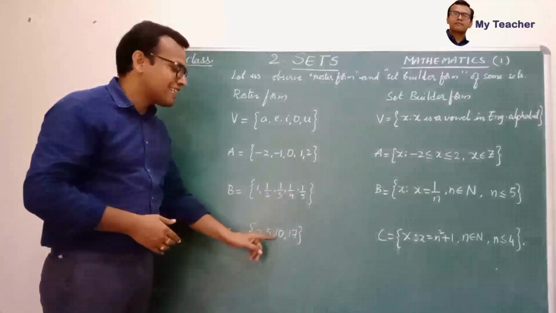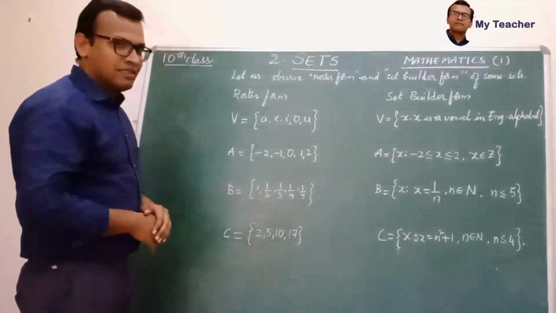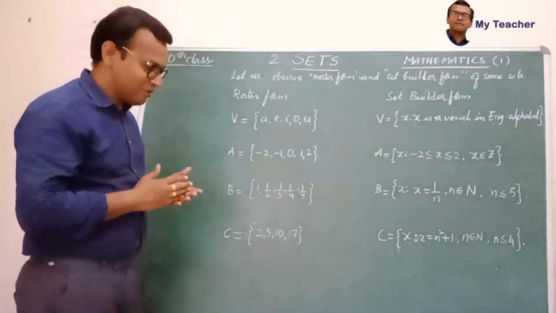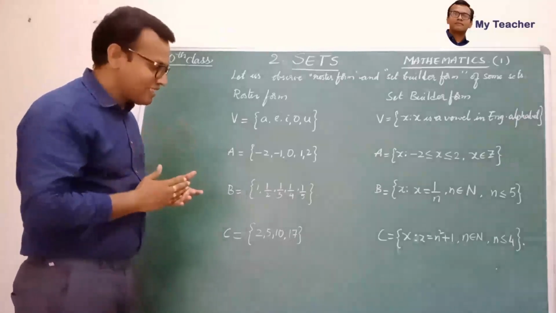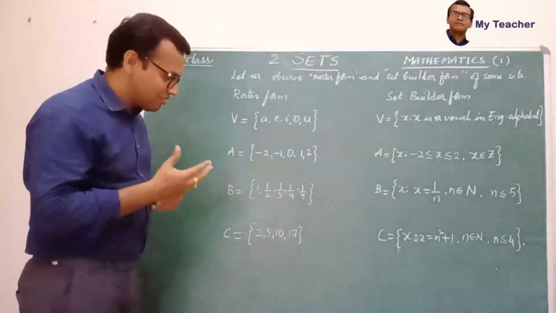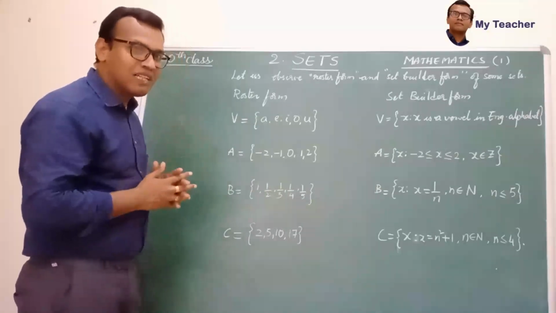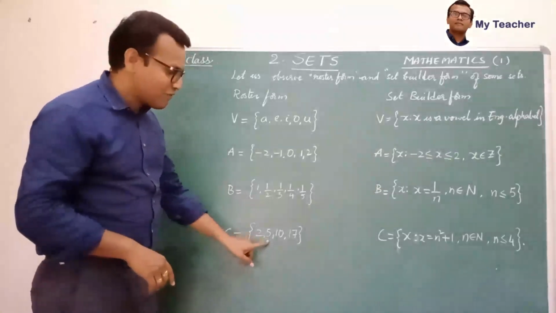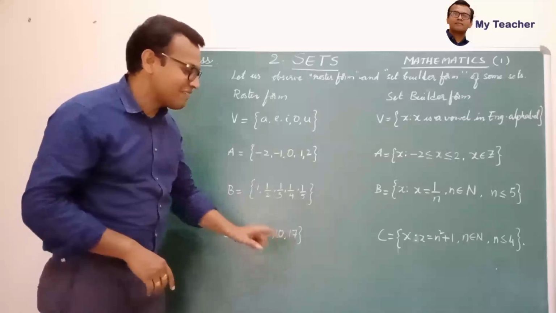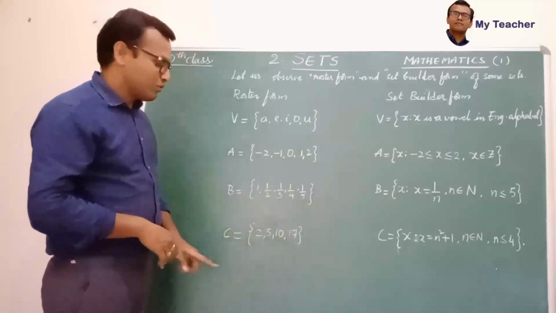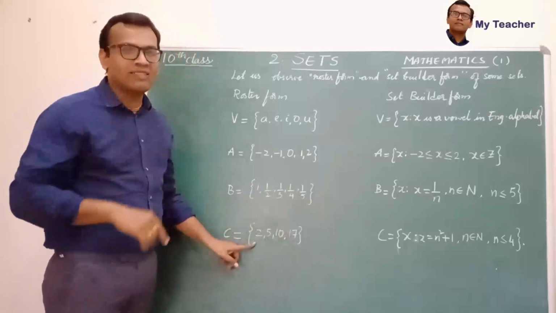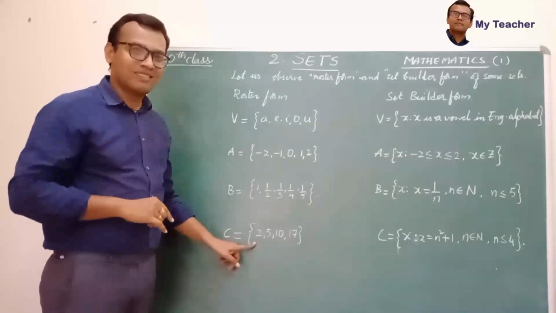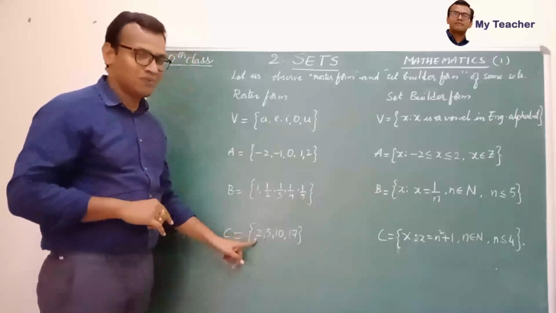2, 5, 10, 17. See children, here these elements are not multiples of 2 and they are not even or different combinations. So let us try to find what must be the relation here. 2, 5, 10, 17. Let me tell you. First natural number 1. Square it. 1 square is 1. Add 1 to it. 1 square plus 1 is 2.